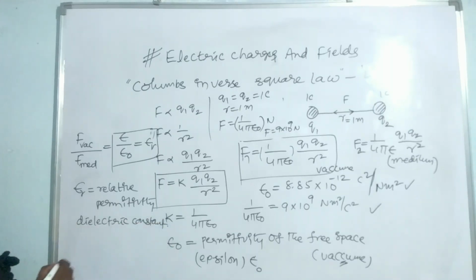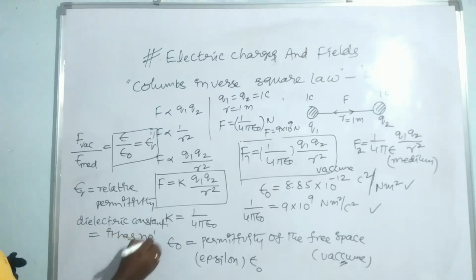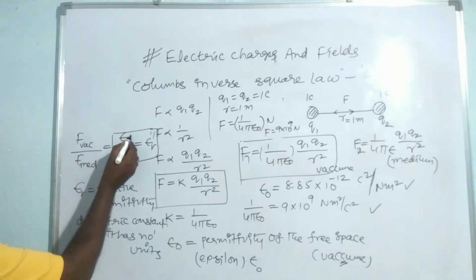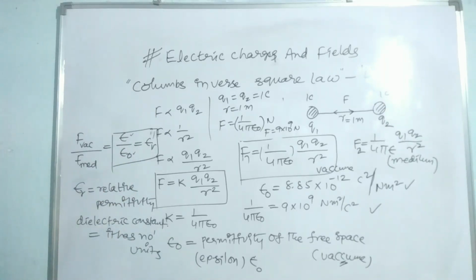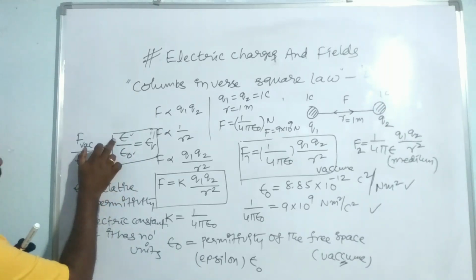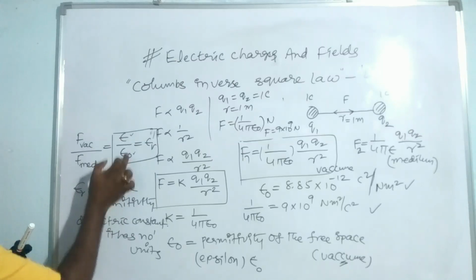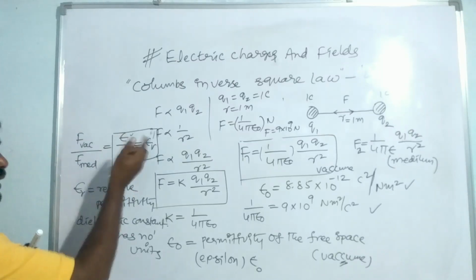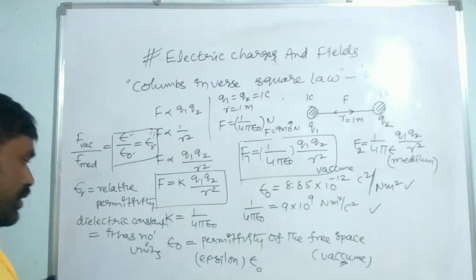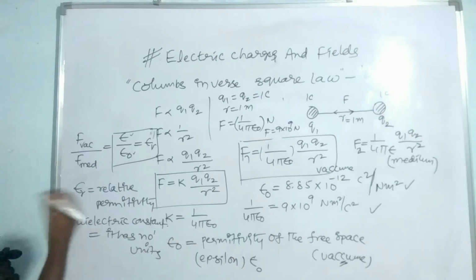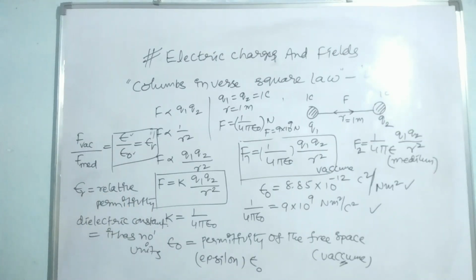Dielectric constant. It has no units. Why? Because it is the ratio of two equal physical components. So this is the permittivity of the medium, and this is the permittivity of free space. These two are permittivities, hence it has no units. Okay, the relative permittivity has no units.